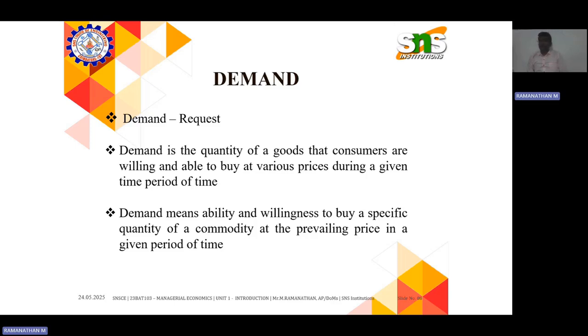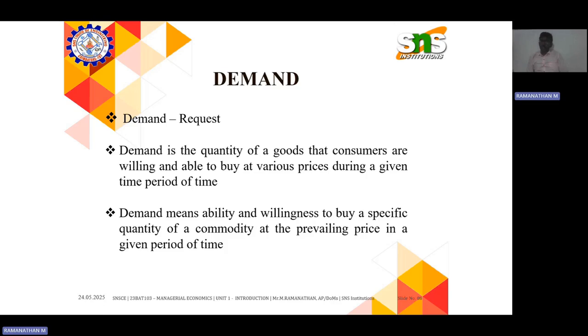There are any number of companies like Ultratech, JK Lakshmi Cement, JK Cement, Dalmia Cements, Ramco and so on, a number of cement industries to meet that demand. So demand is the quantity of goods, the volume that the customer or consumer needs at whatever price it is sold, at a given period of time, how much they want to consume or use. Such a thing we call demand.